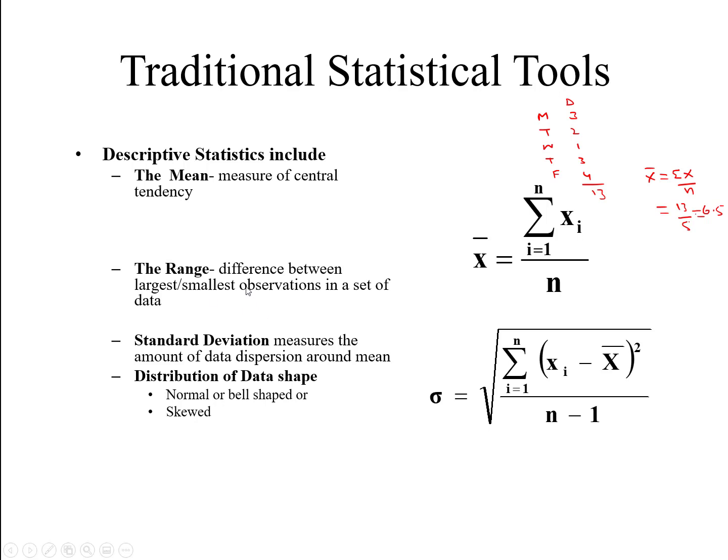The range is the difference between the largest and smallest observation in a set of data. As I already mentioned, the range shows you the peak and the lowest level. So when you understand the lower bound and upper bound, you will be able to check the dispersion and reduce those deviations from the mean. Standard deviation, as I already mentioned, measures the amount of data dispersion around the mean, that is, how much it deviates from the mean.